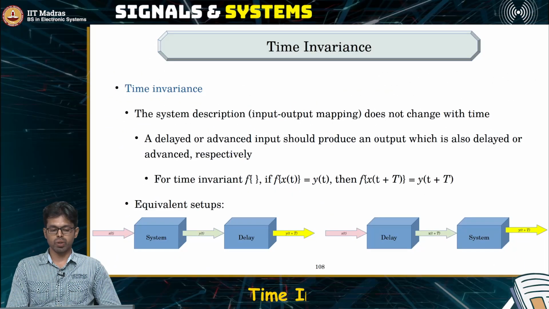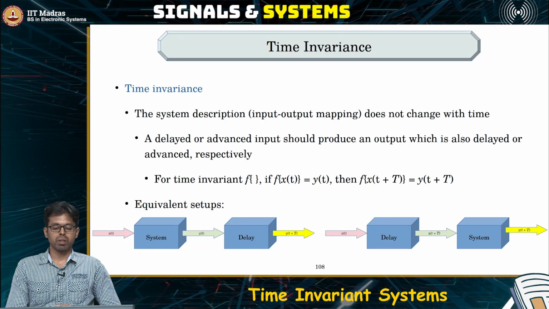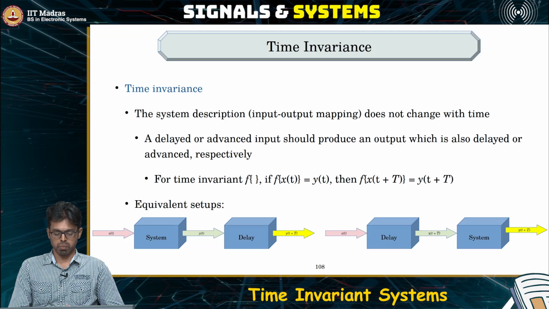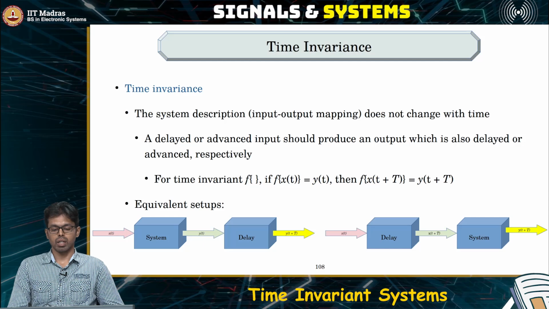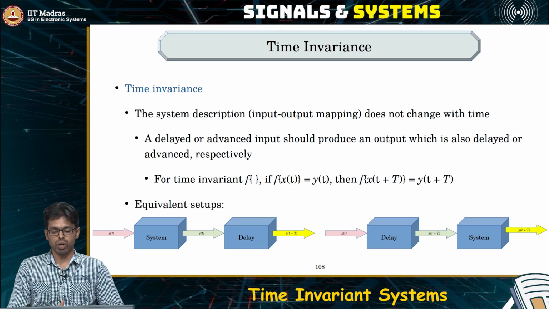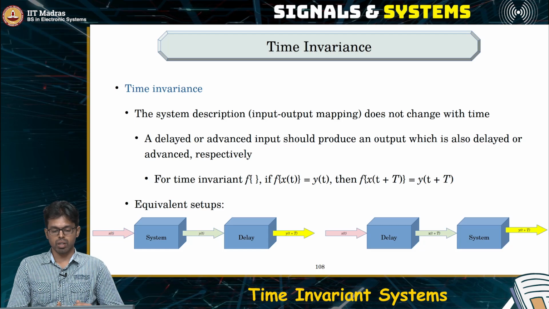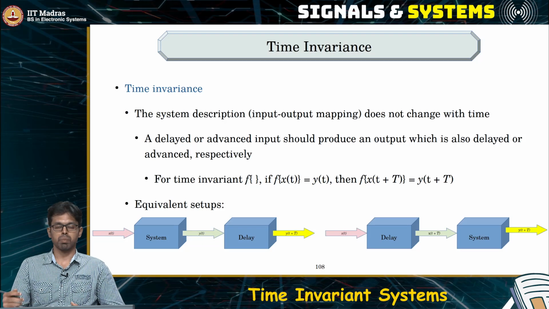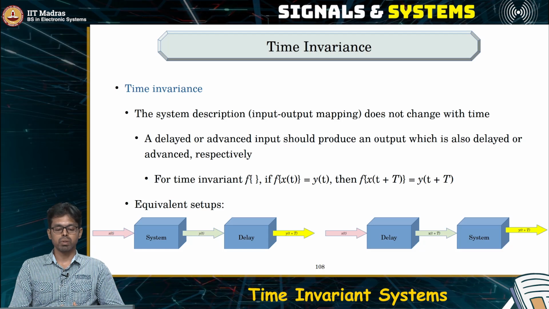The next property that we are going to see about systems is time invariance. So what is time invariant? Time invariance simply says that the properties of a system do not change with time. For example, if I have a system which gives me an amplification of input signals, let's say an audio amplifier. Now I give a signal to it, it amplifies by, let's say, twice the amount. If I turn on the machine today, it will amplify by 2 times. If I turn it on, let's say 10 days from now, still it will amplify by 2 times. It's not going to change with time. So such a setup is time invariant.